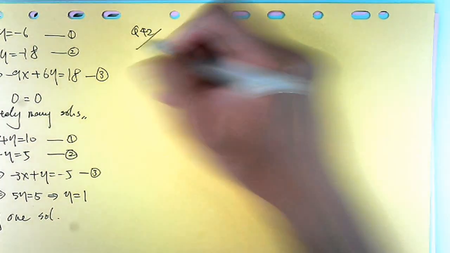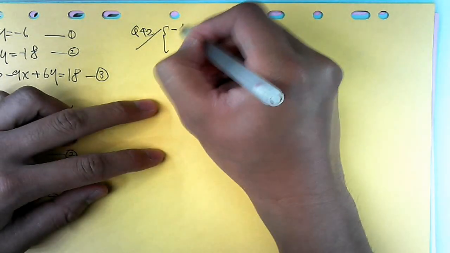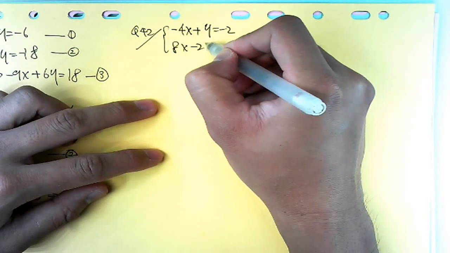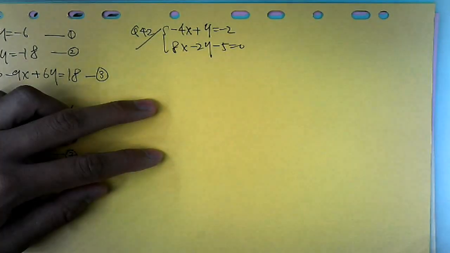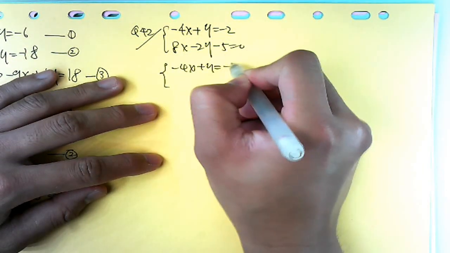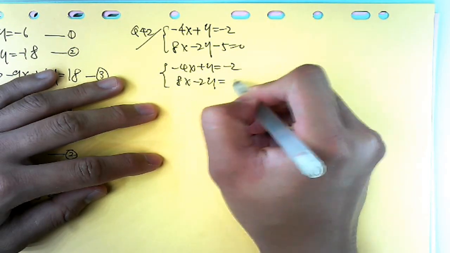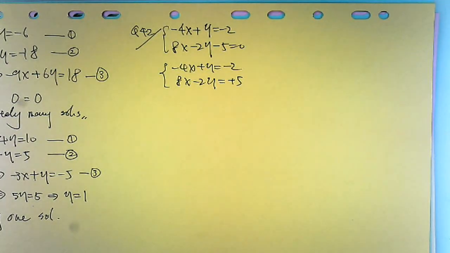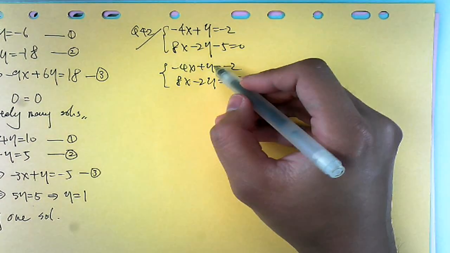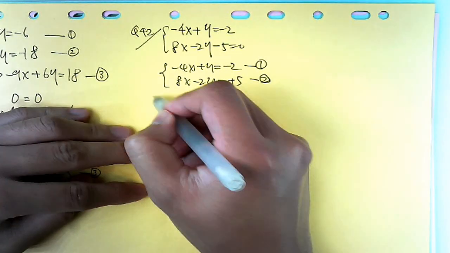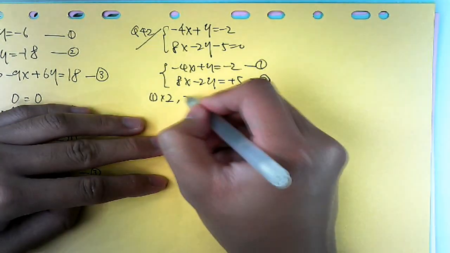So next, let's move on. We go to 42. 4x plus y equal to minus 2, and then 8x minus 2y minus 5 equals 0. So we move all the numbers to one side first. Positive 5 is okay. So, for example, let's say we want to eliminate this y. We do what? Times 2, right? So we give a name. Y times 1 times 2. What you have?